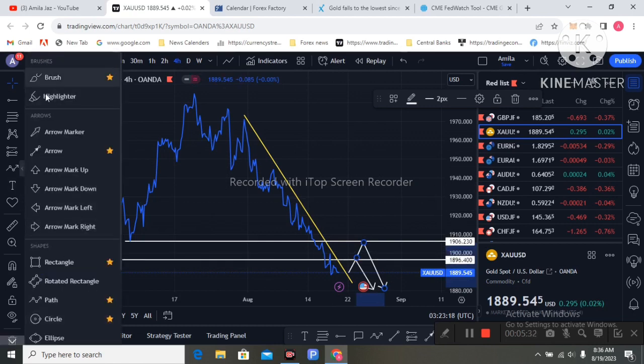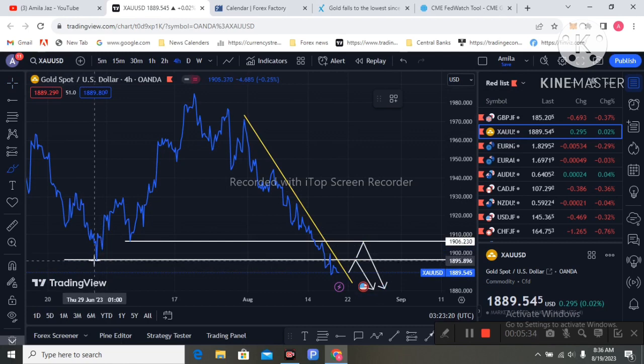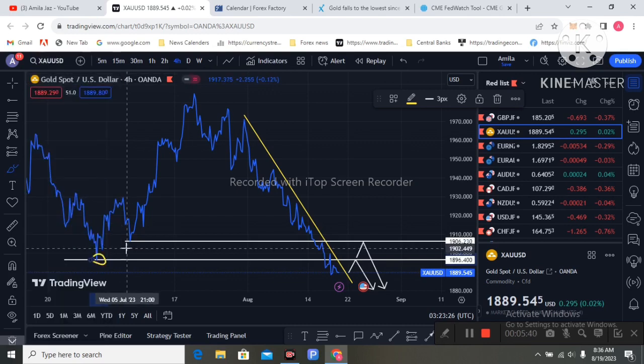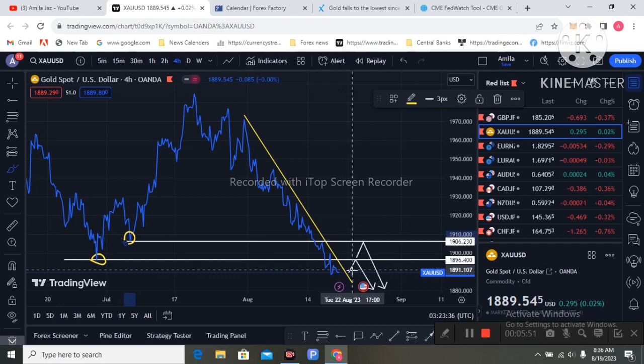The left side support, you can see this is strong support, and also you can see this support is also strong. So support can be resistance. By simple technical theory, you have a sell opportunity again next week, and waiting for the retracement to these two levels is important. So that's the next week gold trading.